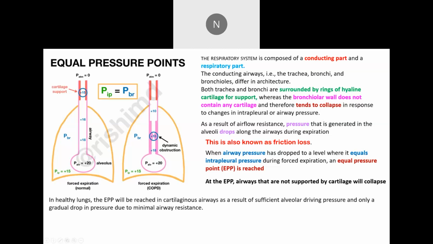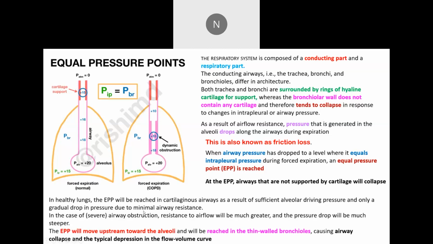So in a healthy lung, the equal pressure point will be reached in the cartilaginous airway as a result of sufficient alveolar driving pressure and only a gradual drop in pressure due to minimal airway resistance. This is what is happening here. Whereas in patients with severe airway obstruction, resistance to airflow will be much greater and the pressure drop will be much steeper.